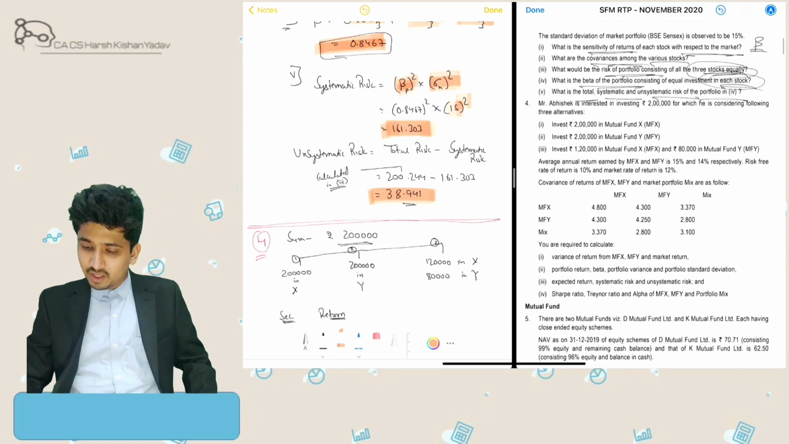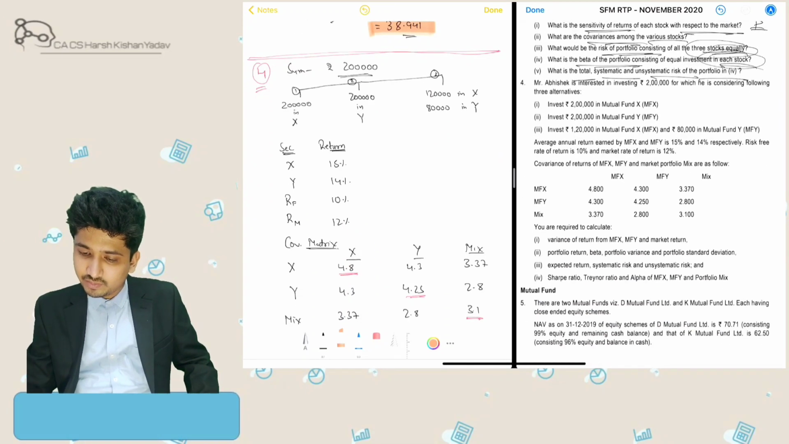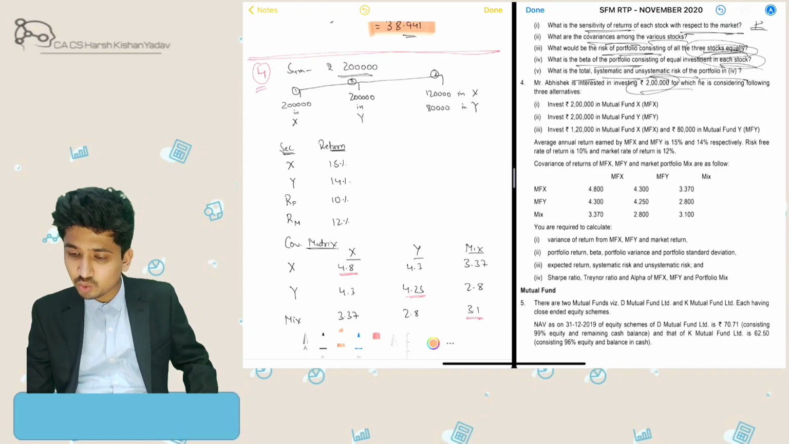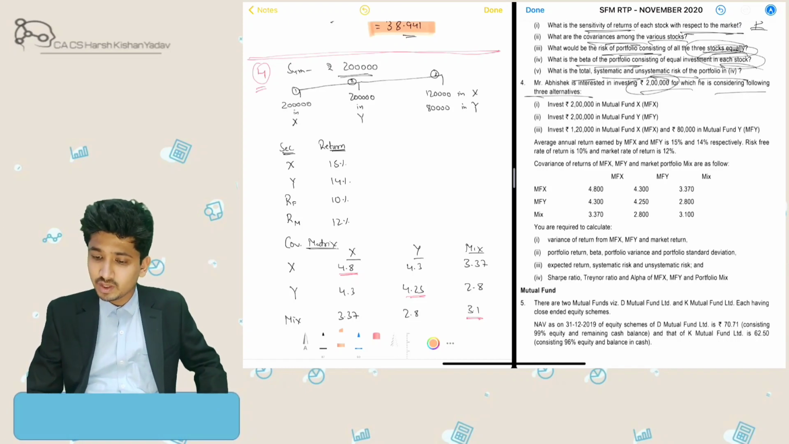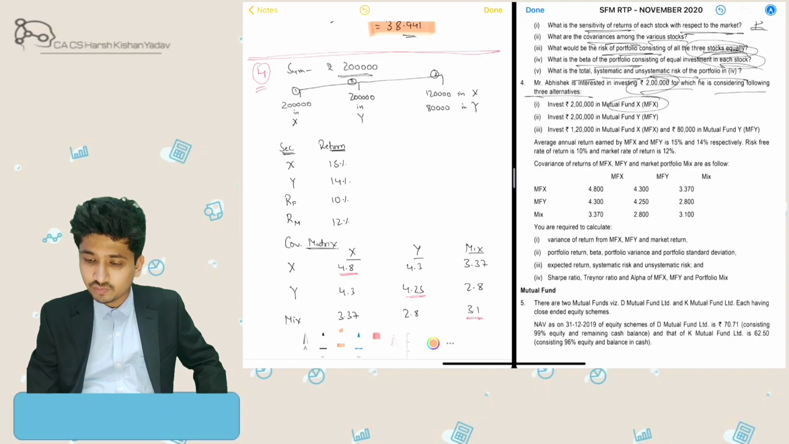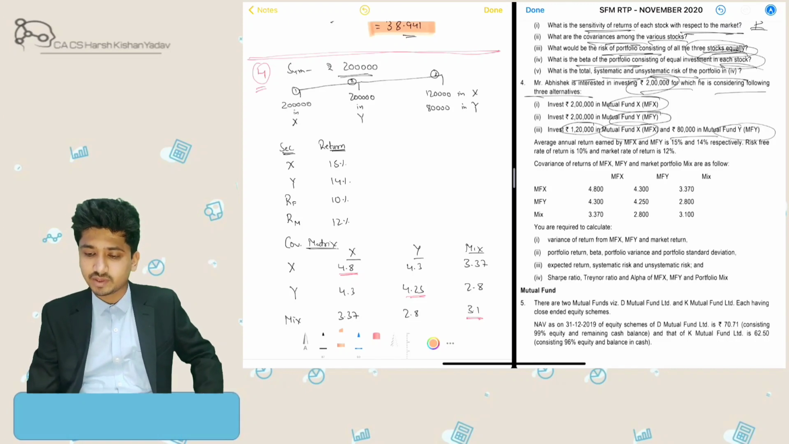Alright, now let's come to our fourth question, which is also from portfolio management. Mr. Abhishek is interested in investing 2 lakh rupees, for which he is considering 3 alternatives. He can either invest in mutual fund X, mutual fund Y, or a mix of mutual fund X and Y in the proportion of 60% to 40%.